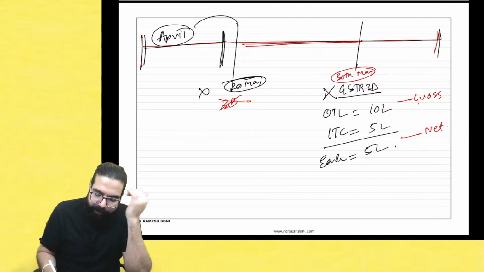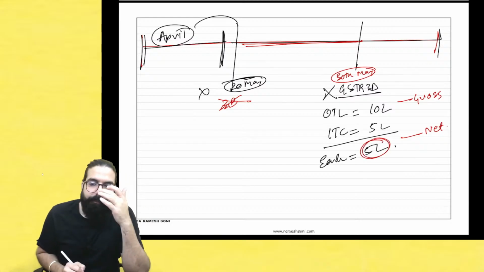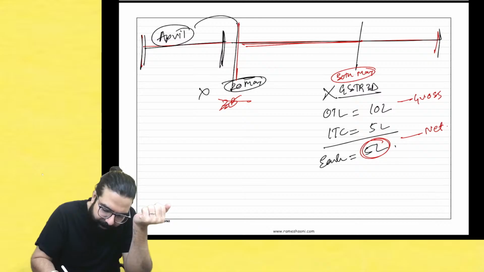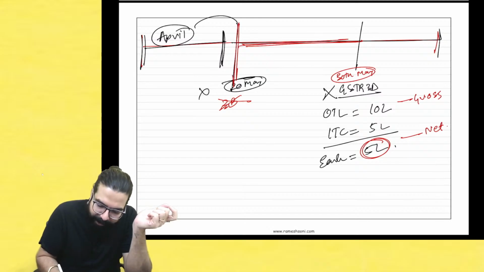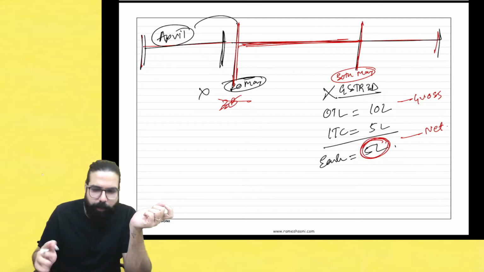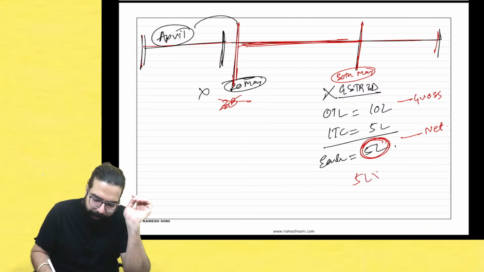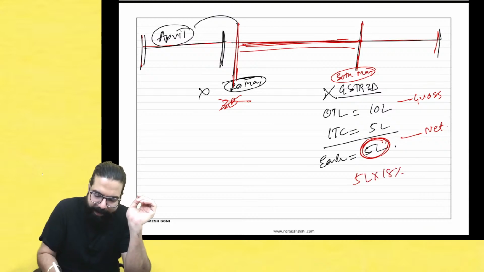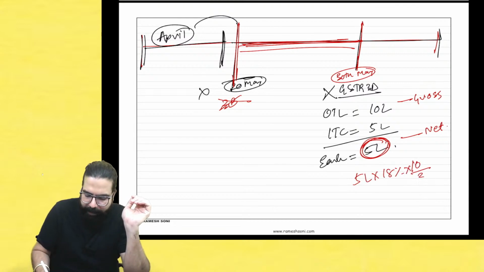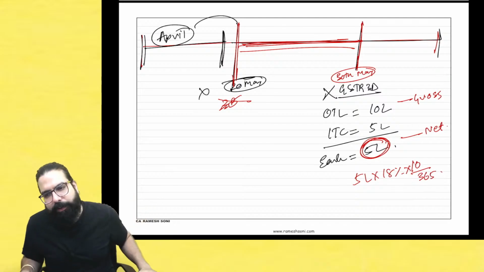Sir, interest is always payable on net tax liability. If the return was not filed and you have delayed the return, then interest will be payable on 5 lakh rupees. Yes, sir, this point is clear. Net tax liability, pay 5 lakh. You have to pay interest at the rate of 18%, for 10 days of delay, 10 divided by 365. Yes, sir, we remember this.